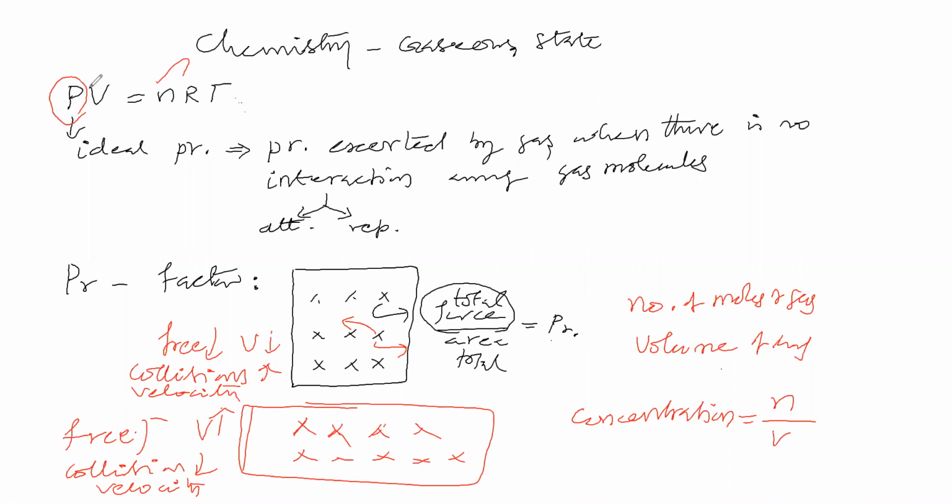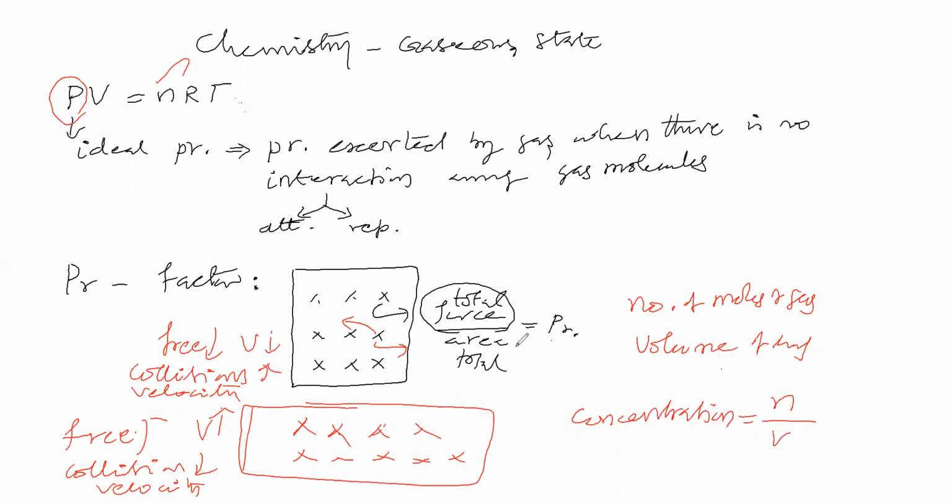Therefore, the pressure of a gas depends on these factors: number of moles of gas and volume of gas. These two we have to consider as concentration. Why consider them in terms of concentration? Because if the number of moles of gas increases, pressure increases. If the volume of gas increases, pressure decreases. So it is better to take this ratio as the concentration term, n by V. If concentration increases, the pressure exerted by the gas increases.